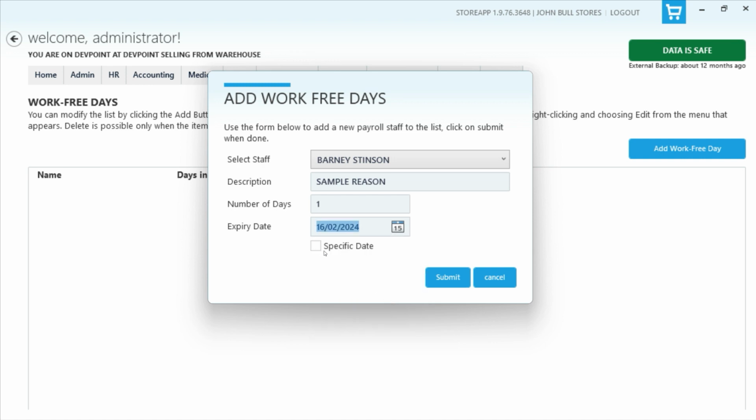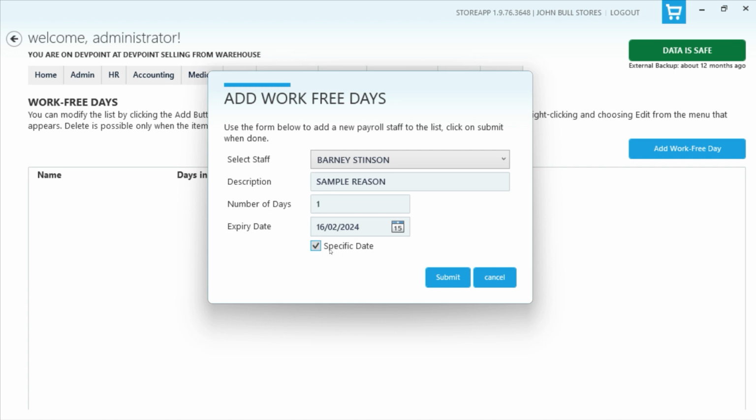Once I click on the 16th, I can now use this specific day to specify that this is just for that day. So they are not at liberty to use this free day any day of the month. They can only use it on that specific day, because I said this should be a specific date. If I remove this specific date, the number of days will also come into effect.